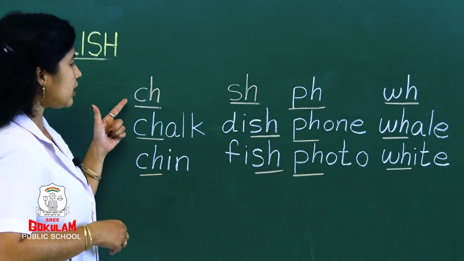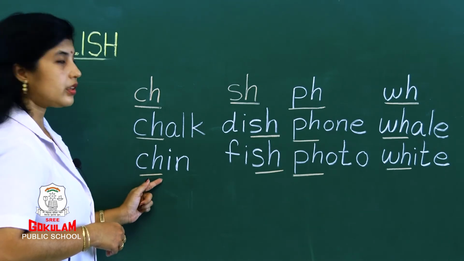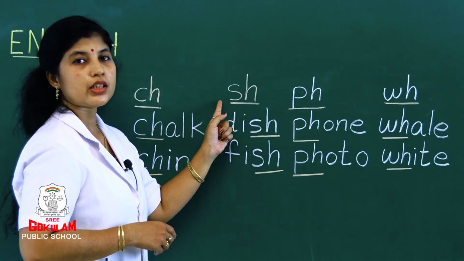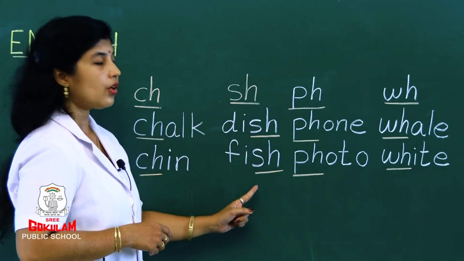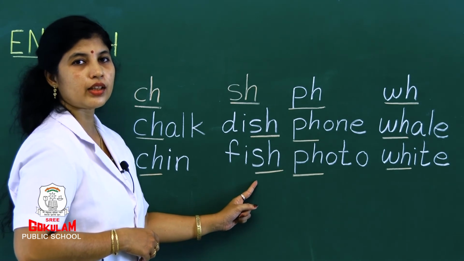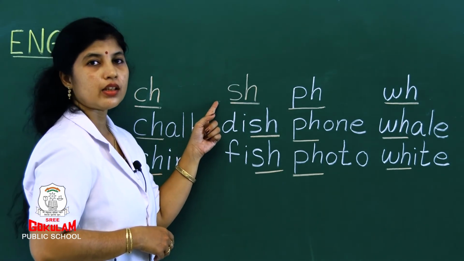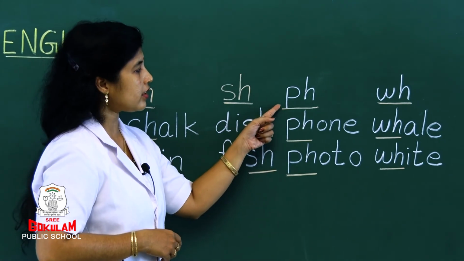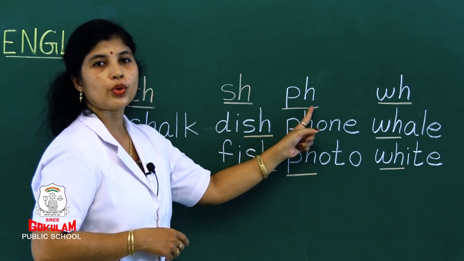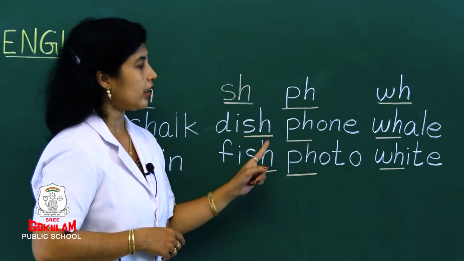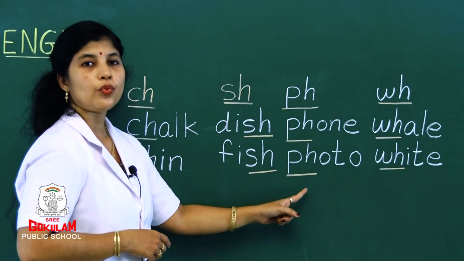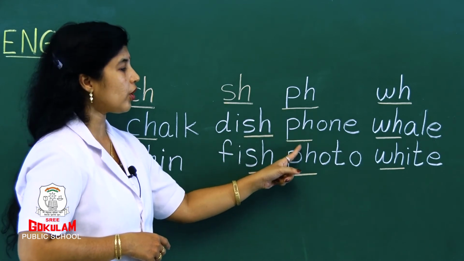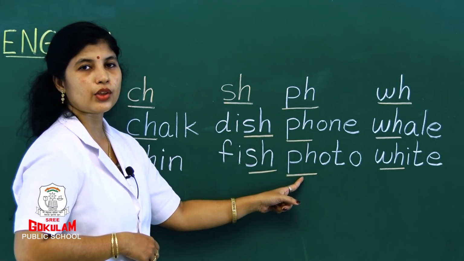Are you repeating? Ch, chalk, chin. The next is S and H together, sh. Dish, fish. Are you saying, children? Repeat, sh sound, dish, fish. And the next is P and H together. What is the sound? F. Right? Phone, photo. Repeat, children. F, phone, photo. Are you saying?